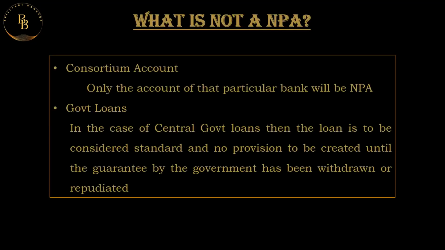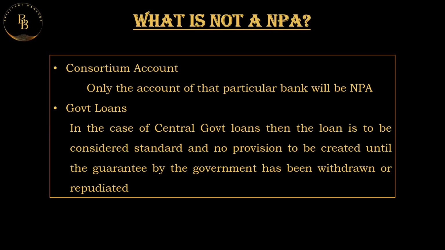So, what is not an NPA? What does not come under an NPA? Let's take the condition of a consortium account. What is a consortium account? For example, there's a company that wants a loan of about 30 to 40 crores, which one bank in its area was not able to provide. So it approaches bank number 2, bank number 3, and bank number 4, and all 4 banks pitch in and give a loan of 40 crores to that company.